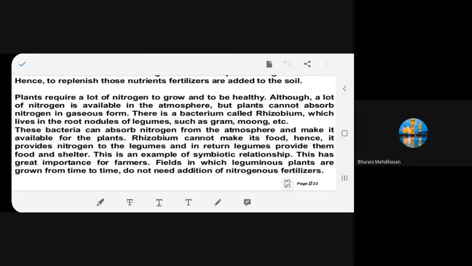So, it is giving nitrogen to the leguminous plants and in return, these leguminous plants are giving them food and shelter to stay. Now, what is this relationship? This is a symbiotic relationship, when both are getting help from each other. So this becomes very important for farmers. And wherever leguminous plants are grown, remember that the soil does not need any nitrogenous fertilizers because the nitrogen is made available by the rhizobium bacteria. Do you understand?